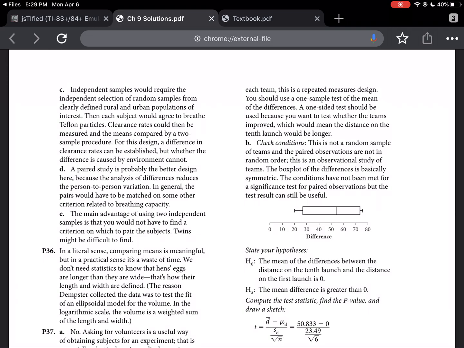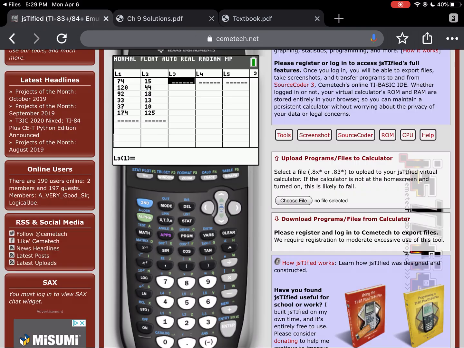Now, they give us the box and whisker plot, which saves us a little bit of time, but I'd like to show you how you would check this on your own. So on the calculator, you can see that I've already plugged in all the data for us. But because we determined that they are not independent, we need to combine the data.